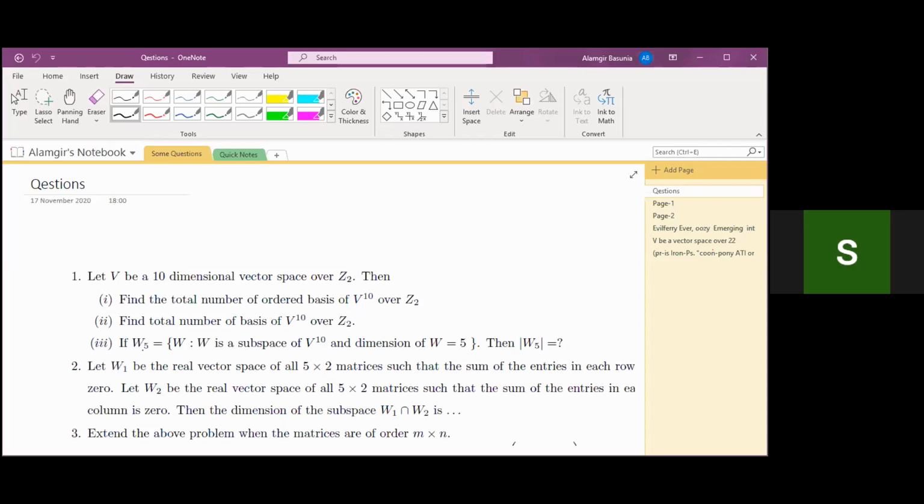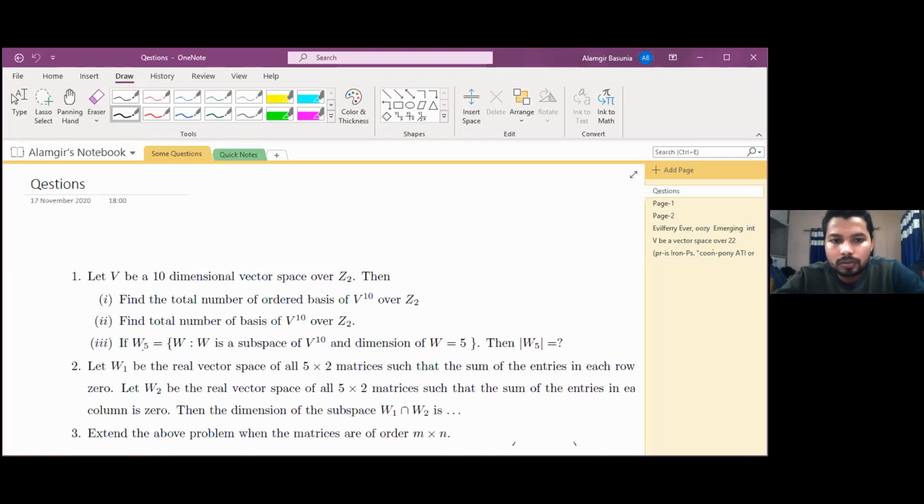So the answer of the third one is (2^10 - 1)(2^10 - 2)... and (2^10 - 2^5 - 1) divided by (2^5 - 1)(2^5 - 2)... and (2^5 - 2^4). Yes, absolutely right.